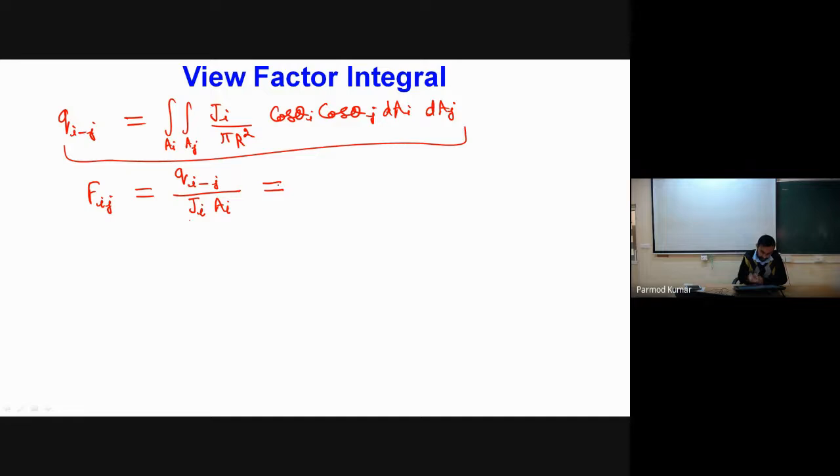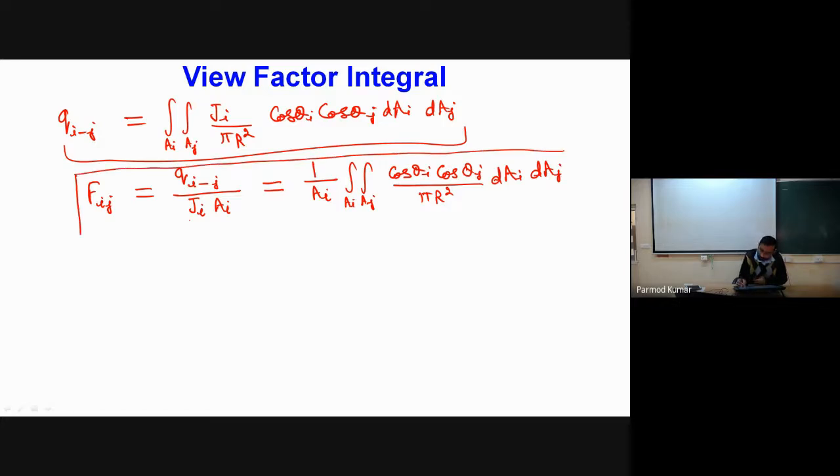So if I apply this definition and substitute i to j, I will find F_ij equal to 1 by A_i into the integral over A_i, A_j of cos theta_i cos theta_j divided by pi r square into dA_i dA_j, since the radiation intensity terms cancel out. Okay, so this is what is called the view factor of surface i to j.